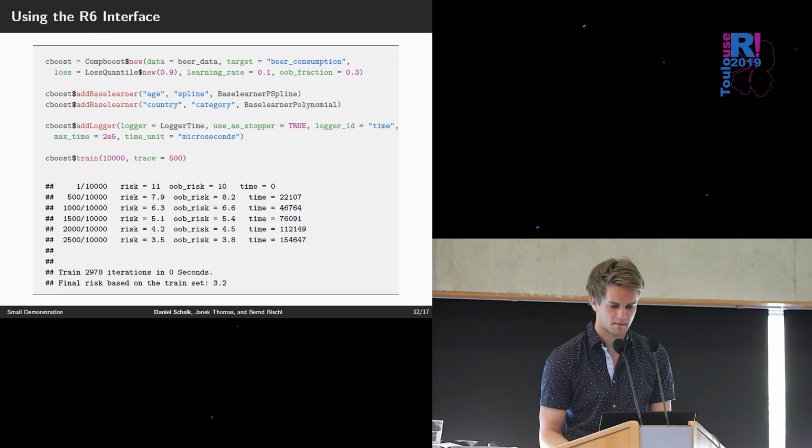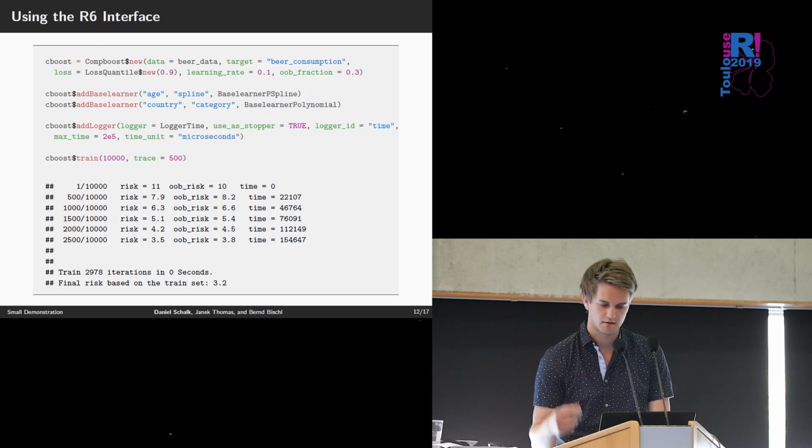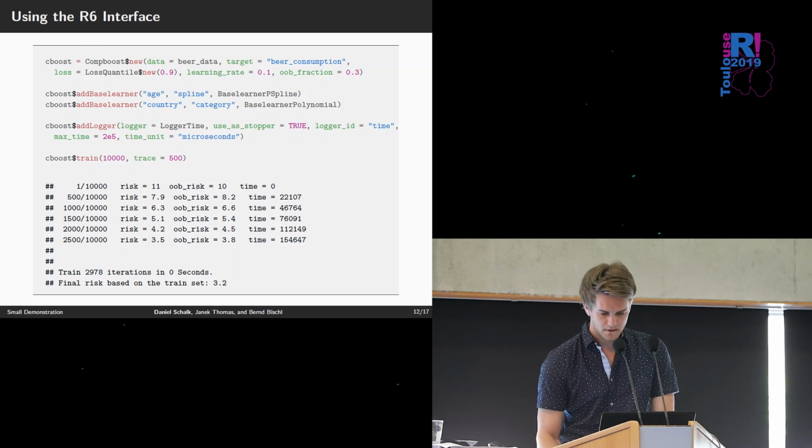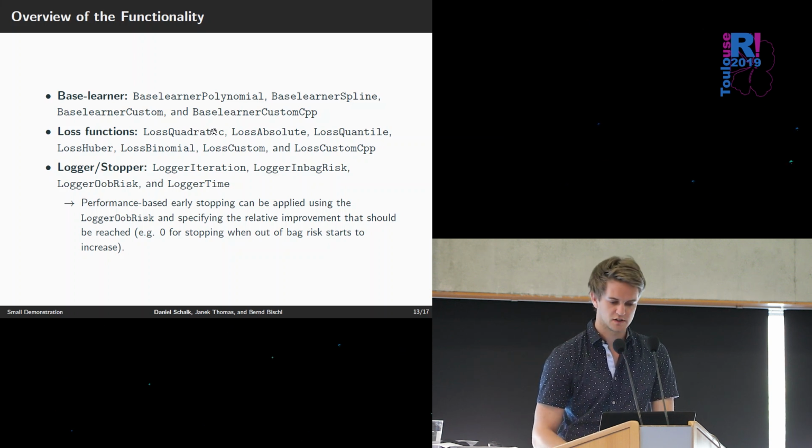But we can do the same with the performance logging on the in-bag or the out-of-bag risk, and maybe with any performance measure, with an AUC, with I don't know, whatever. Good. Okay, so this is the R6 interface. This is the functionality. So we have at the moment polynomial base learner, spline base learner, and you can define custom base learner, even with R or with C++, without recompiling the whole package. As loss function, we have a quadratic loss, absolute loss, quantile loss, binomial loss, and so on and so on.